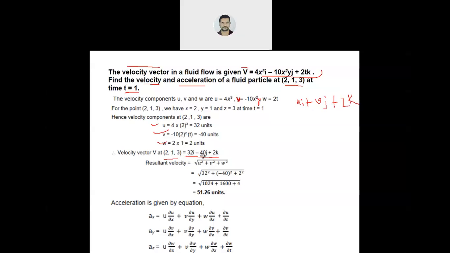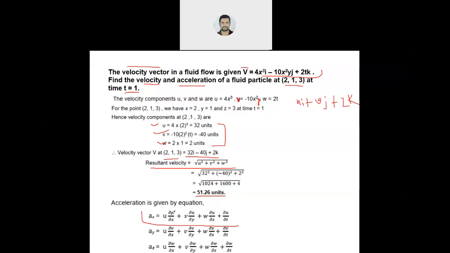Now what about resultant velocity? We will get resultant velocity from this formula: root over u square plus v square plus w square. You know the values of u, v, w. Put these values and we will get the resultant velocity. Next, acceleration. You know this is the formula. Now you have to find all these terms. You know u, v, w, as well as their values in terms of x, y, t. All these terms you also know.